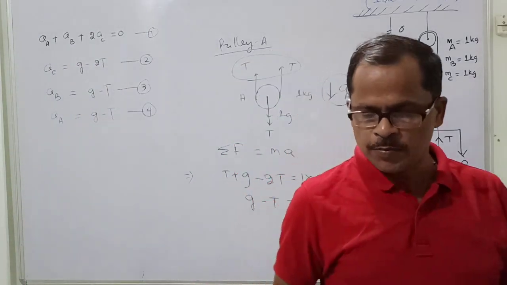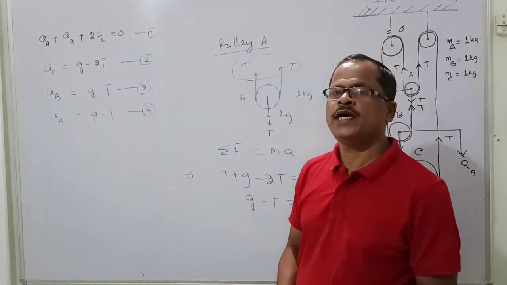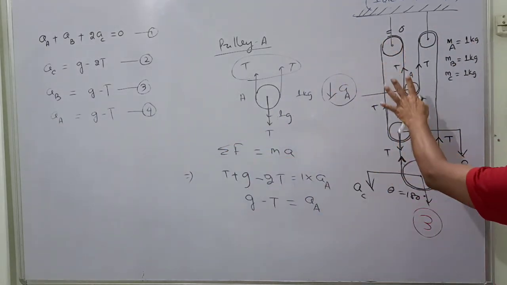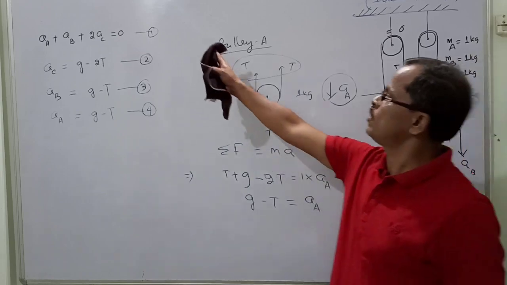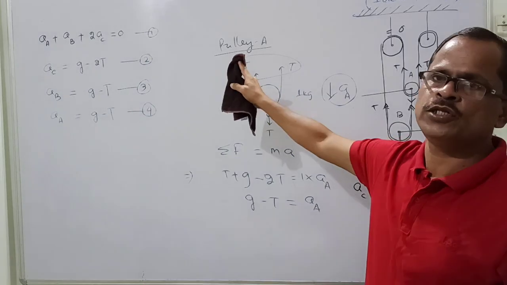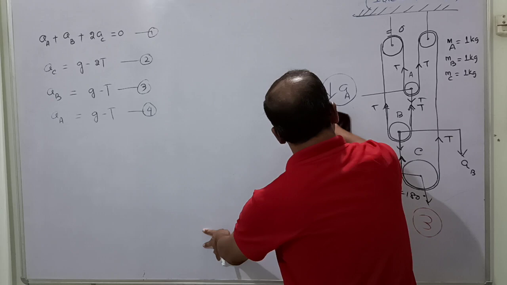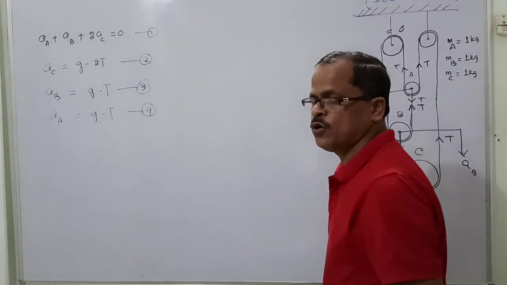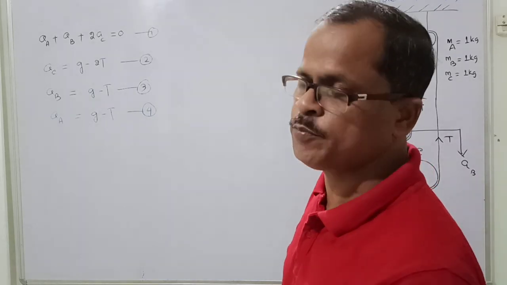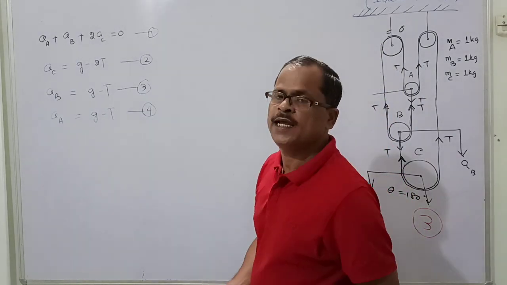Now all the equations are required. To solve a problem having 4 unknowns, we need 4 equations, otherwise you cannot solve the problem. So now I have got all the equations. The same problem is in front of you; I have only developed the equations, applying the laws and principles. I have already solved the equations in video number 1 and video number 2, so you may refer to them. If you have any interest, please share it and subscribe.